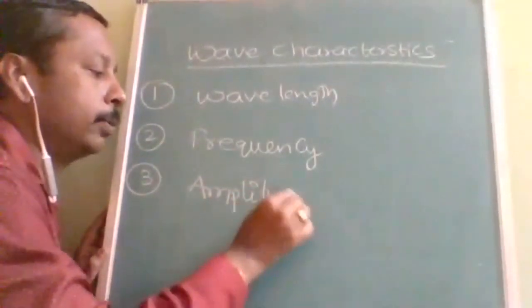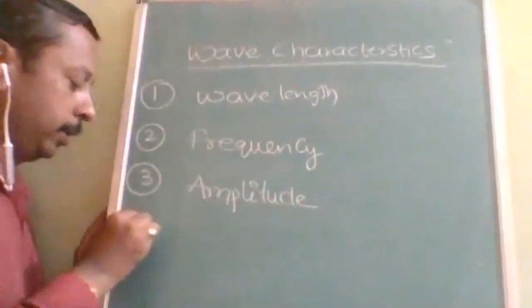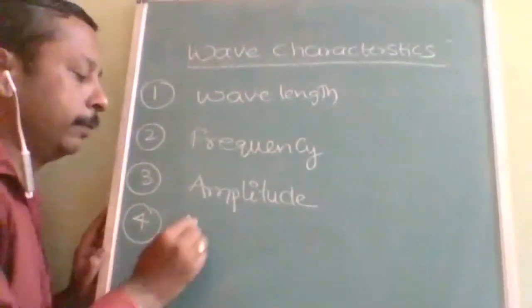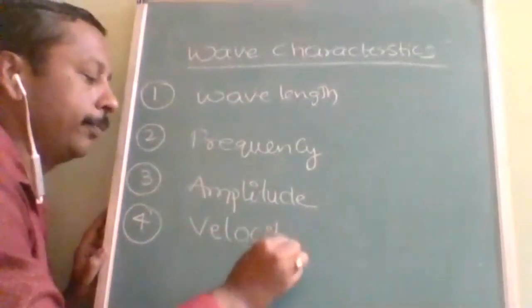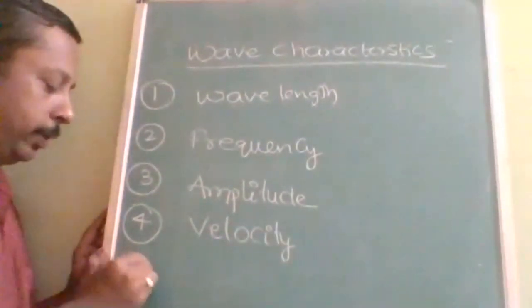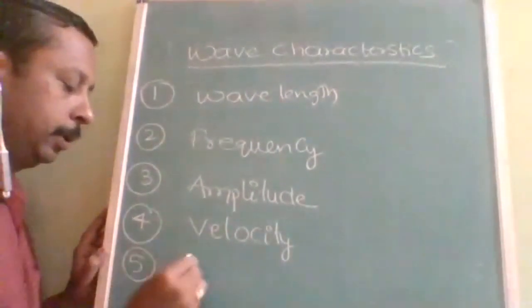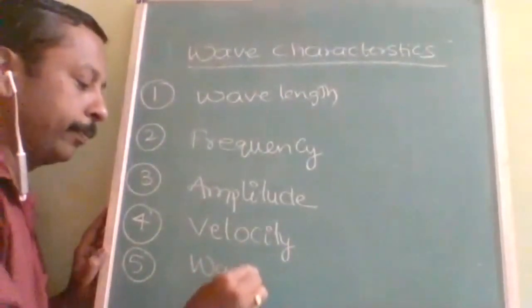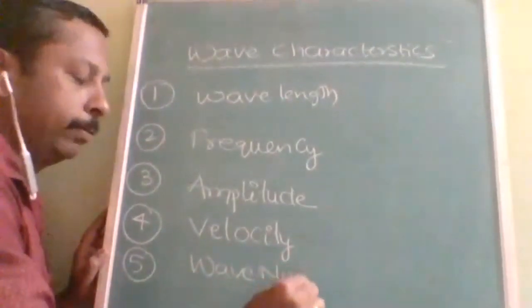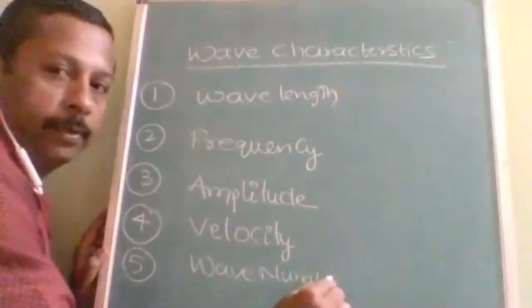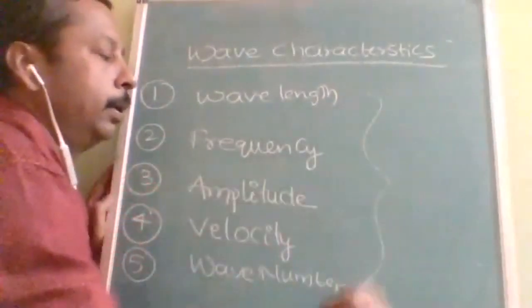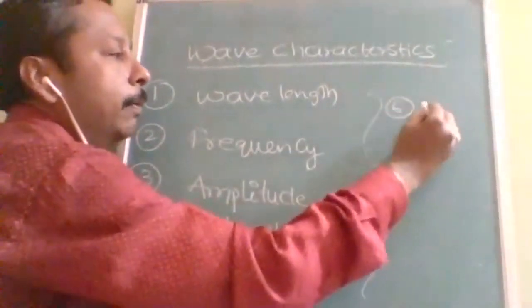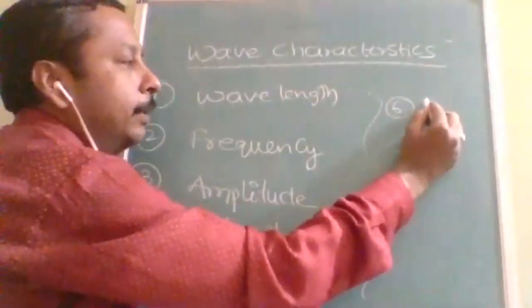Then after completion of that, we are going to study about the velocity. And after that, the wave number. And we are going to finish up with the last but not least topic, time period.